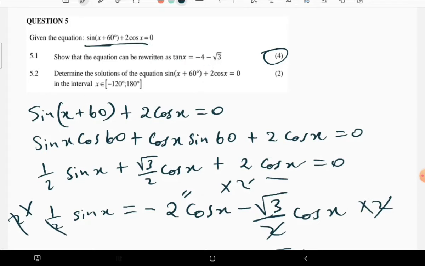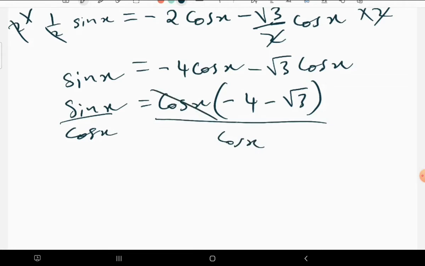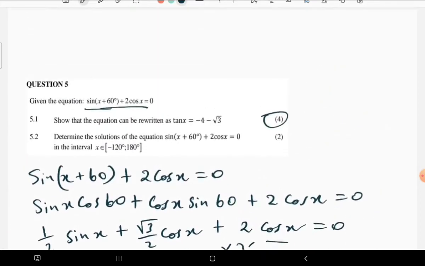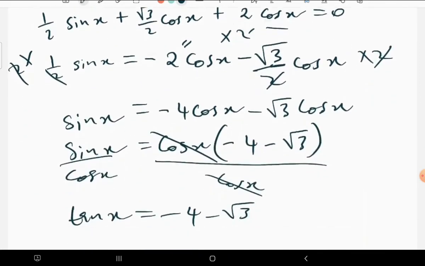So we have tan there. Tan can come out when we divide by cos both sides. When you divide by cos both sides, this cos cancels that one. Then sine x over cos x is just equal to tan x, which is equal to 4 minus root 3. I think this is what we're proving, that this must be equal to that. So we are done with that question.